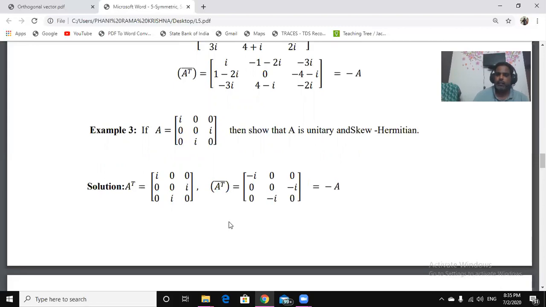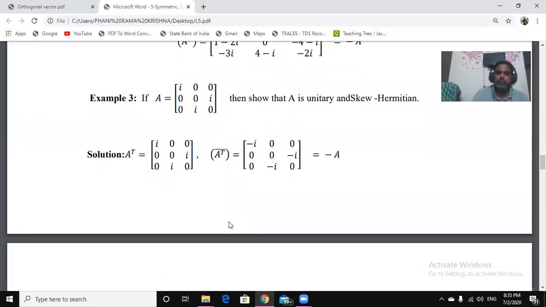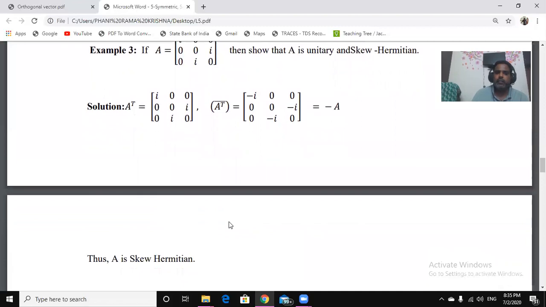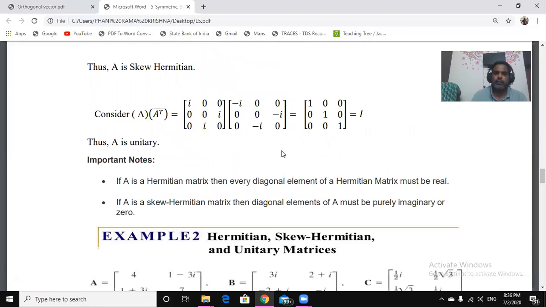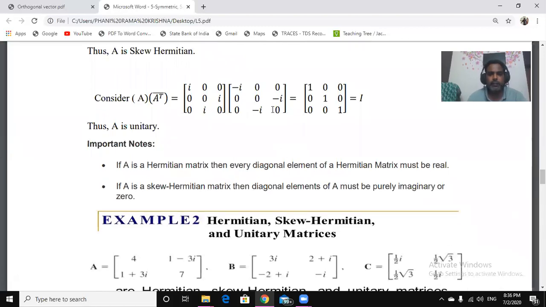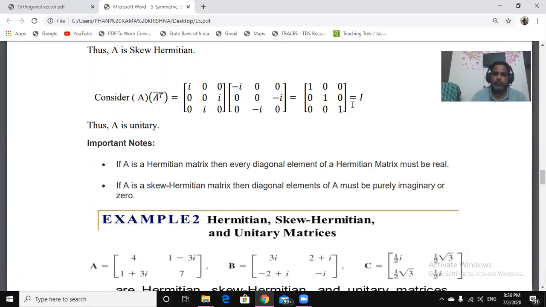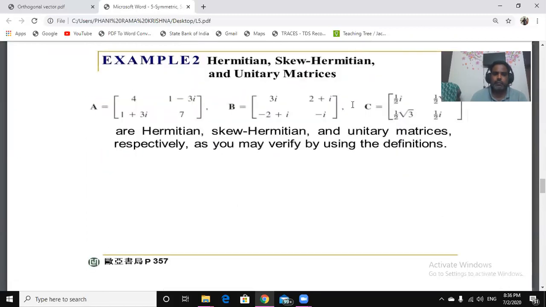Again, A into A transpose conjugate, which we will call A theta, is equal to A theta into A equal to I. That is the general formula for an orthogonal or unitary matrix: A into A theta equal to I. So these are some examples of Hermitian, skew Hermitian, and unitary.